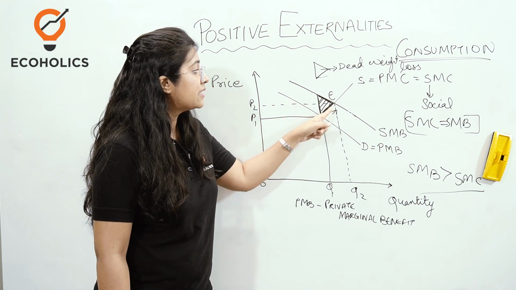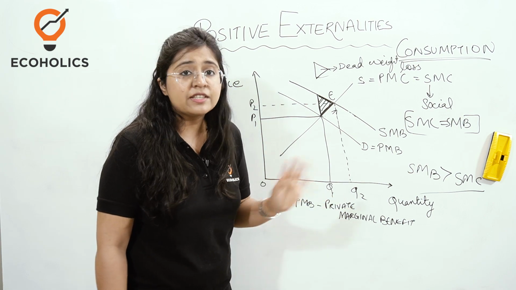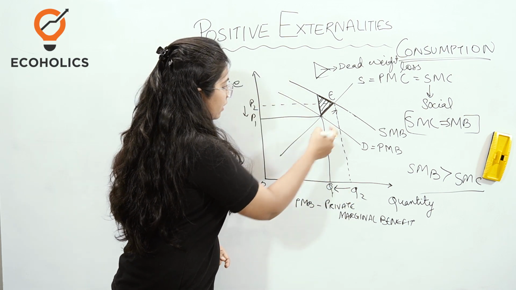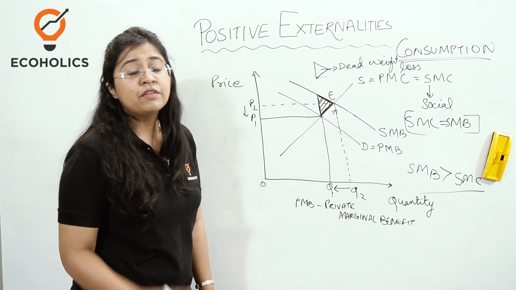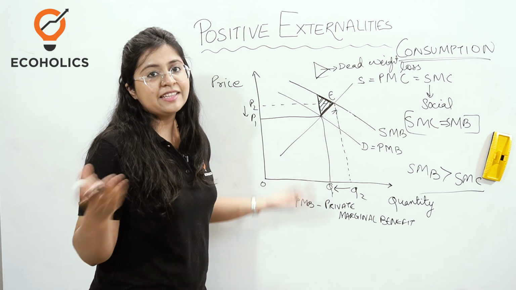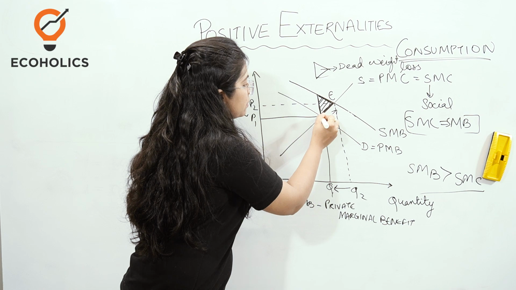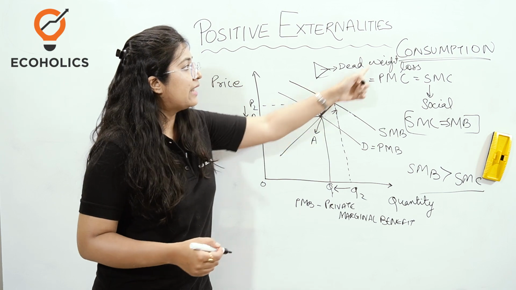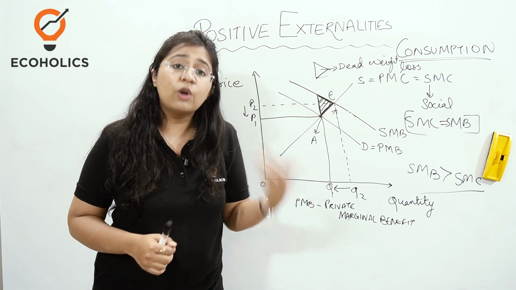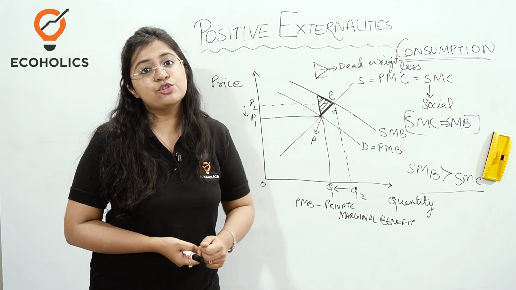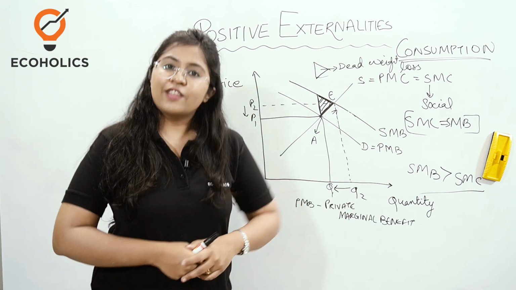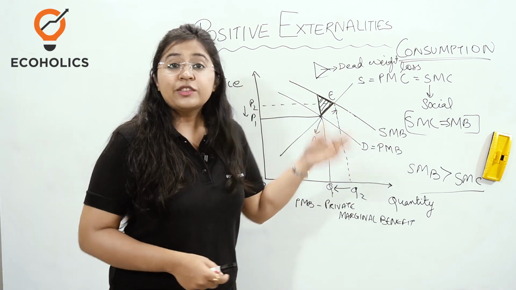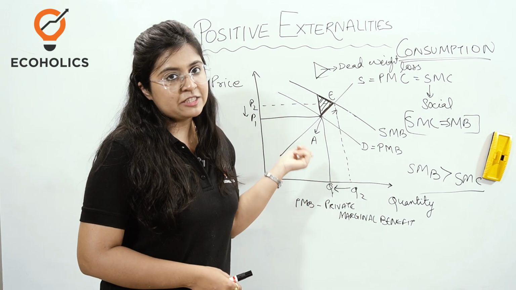area. This area represents that if the government intervention does not happen in the economy, then you are going to be provided with less than efficient level of consumption of education in the economy, and that will happen at this point over here, which we can represent as A. So this triangle will represent the dead weight loss, which means the welfare which has been lost because there has been underconsumption of a positive externality. So that was it about the consumption part of the positive externality.